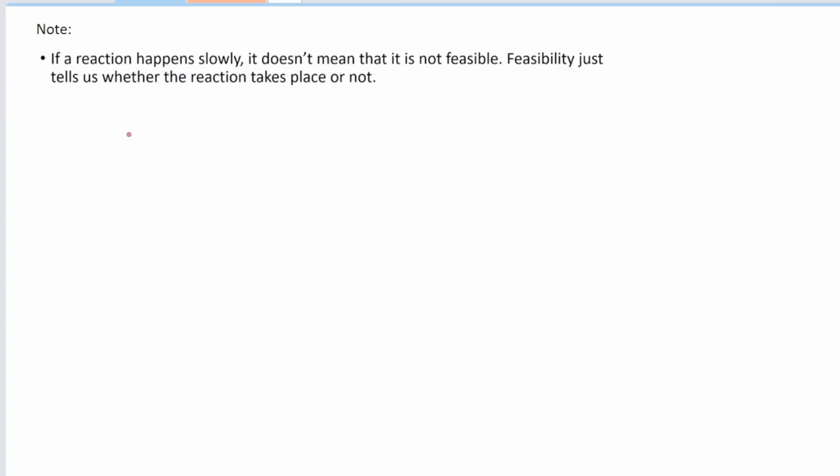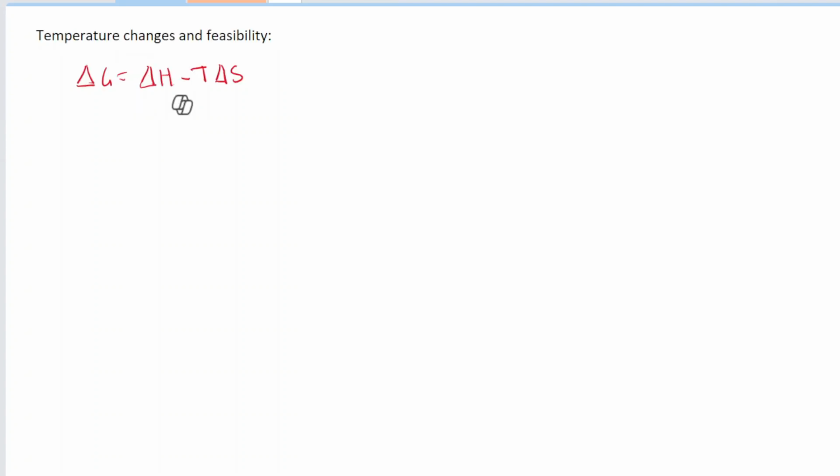For example, you can take a reaction like rusting. Some rusting processes take a lot of time. It might even take 1 year, but it will eventually happen. So it might be slow, but eventually it does react. And there are some processes which...